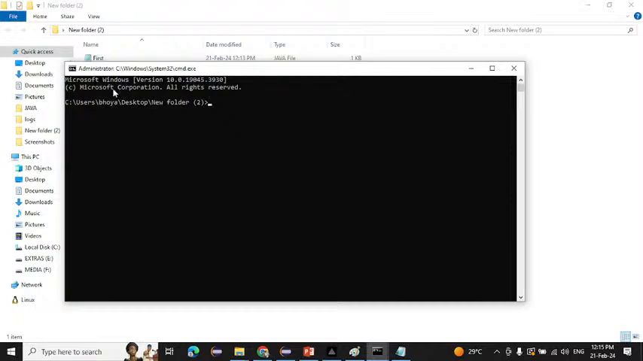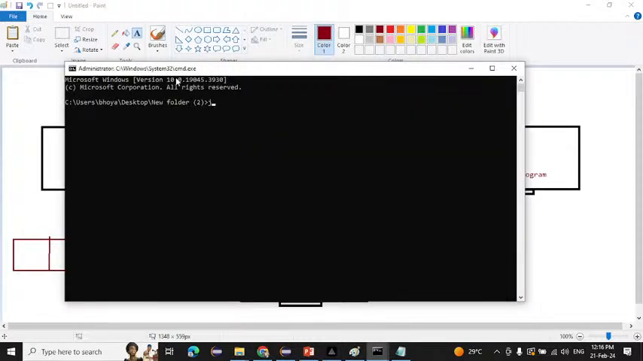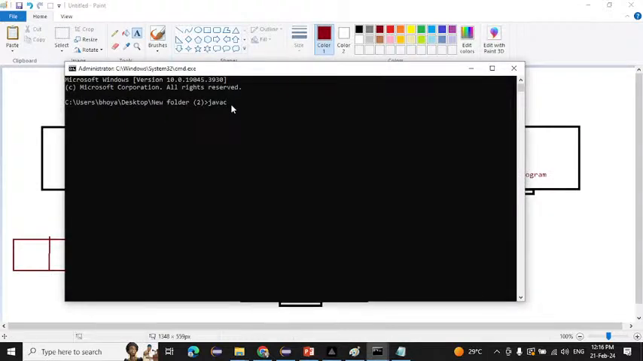See here, inside the CMD we are inside the new folder two folder. Now if I want to run this program, how to run it? The first thing we need to do is compile the code. The source code will convert into the byte code. So for that we have to compile the code. So what we will write here is javac. Javac means Java compiler. Which file do we have to compile? That is First dot java. So write it here, javac First dot java.